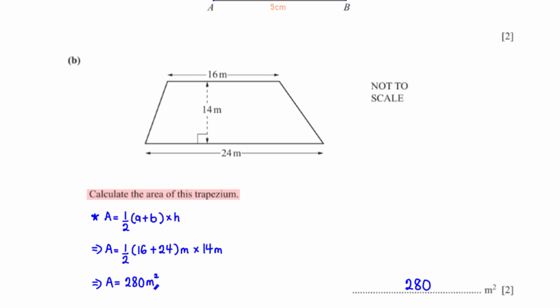Calculate the area of this trapezium. Here is the formula for the area of a trapezium. From the diagram, A is 16 meters, B is 24 meters, and H is 14 meters. When we type this into the calculator, we get 280 meters squared.